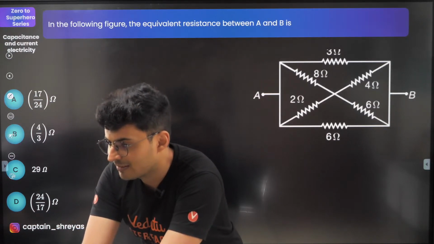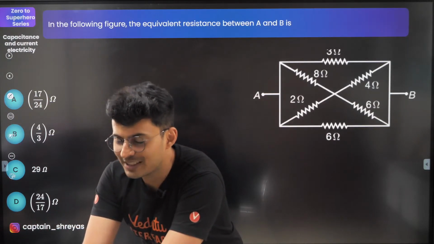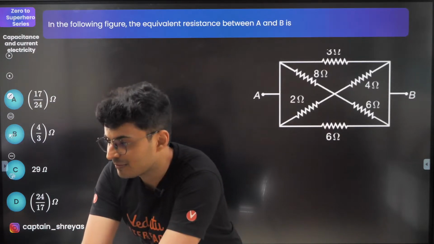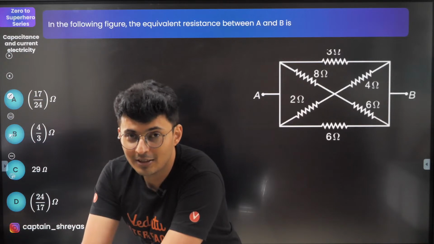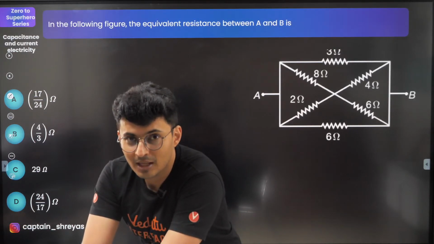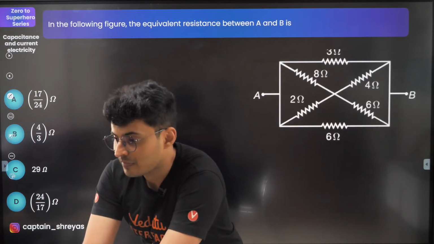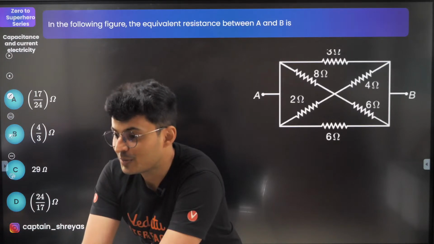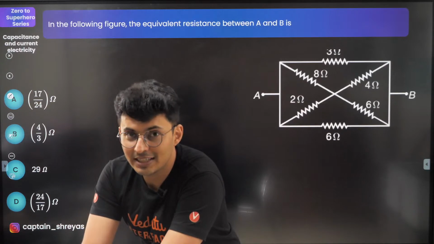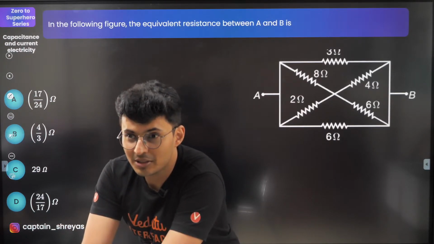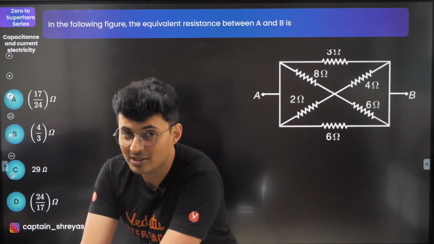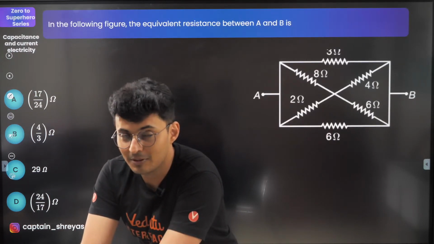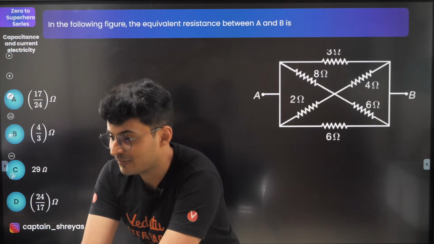NEET 2025, obviously. The competition will always increase every year. This year, by the way, there is one third front, and that is your CUET exam. And because of that, you will see the competition is going to be even tougher. It's like a mock test before your NEET and JEE. So CUET is going to be written by almost 10 lakh plus aspirants. It's before your second attempt and NEET attempt. So a lot of people are going to write it.